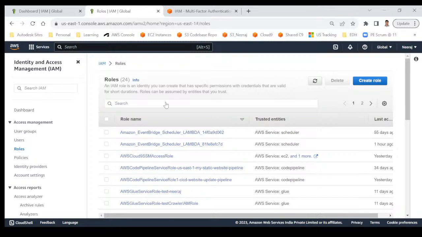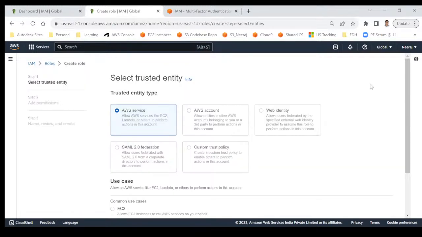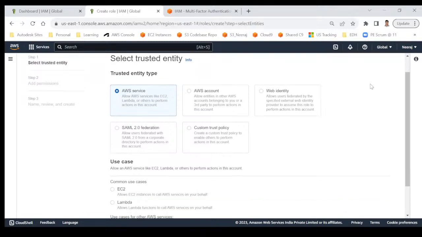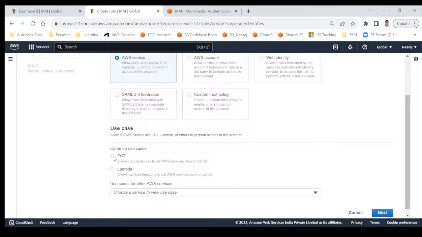So we'll click on role and I will click on create a new role. And now, as I told you, roles are for specific services. So you can see that I can choose EC2. EC2 is nothing but a remote server. Again and again, I keep saying server, right? That is nothing but EC2, which stands for Elastic Compute Cloud.